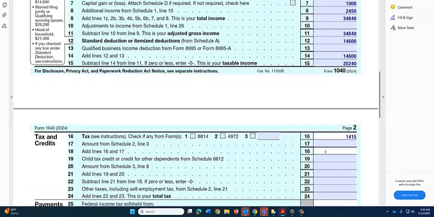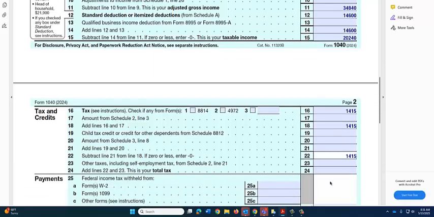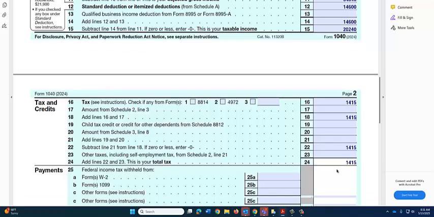So we'll bring that figure down to line 18 since there's no taxes from Schedule 2. There are no additional taxes from Schedule 3, so we'll bring the $14,015 down to line 22, and then the total tax will come to $14,015.